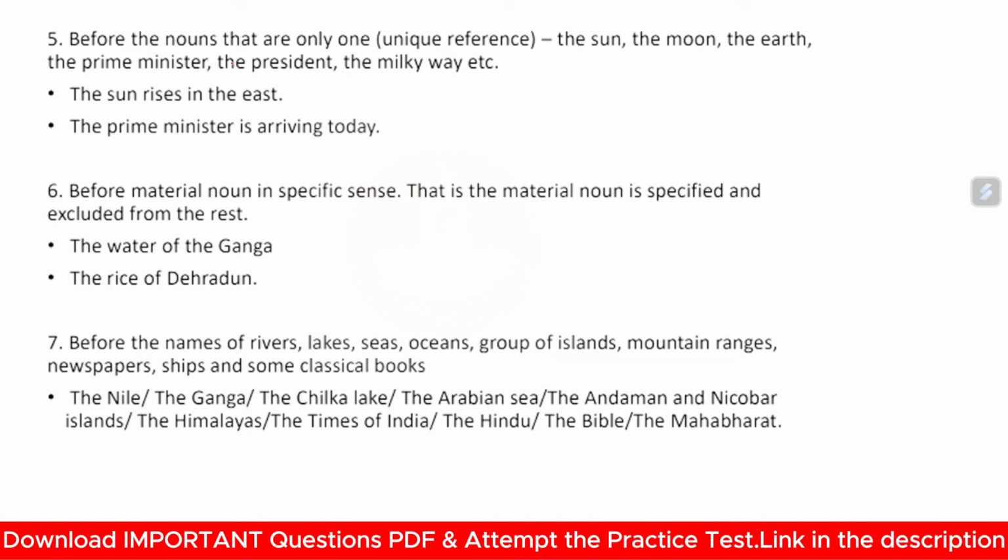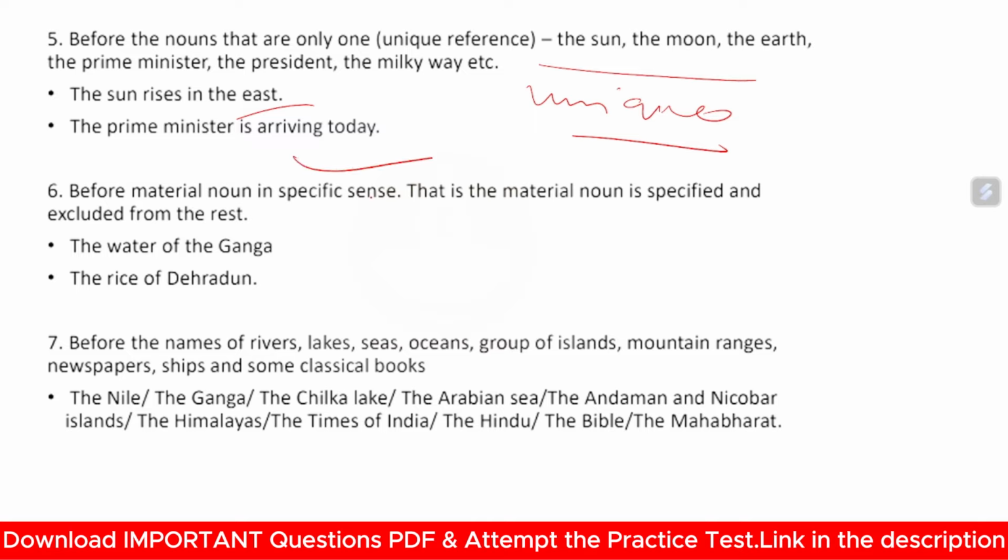Now, next, before nouns that have only one unique reference: the sun, the moon, the earth. These are unique. No one can create the sun, the moon, the earth, the prime minister, the president. These are all unique words, unique positions, and unique entities of the universe. So the is used. The sun rises in the east. The prime minister is arriving today.